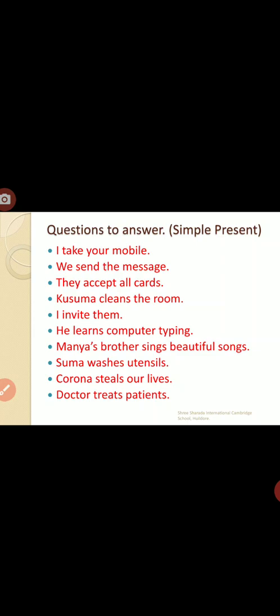So it's very simple. Your mobile in active voice becomes the object, so change it into the subject. That means your mobile. Mobile is singular, so we have to use is. Your mobile is. What is the V3 form for take? Taken. Your mobile is taken by, I becomes me. Your mobile is taken by me is the answer.